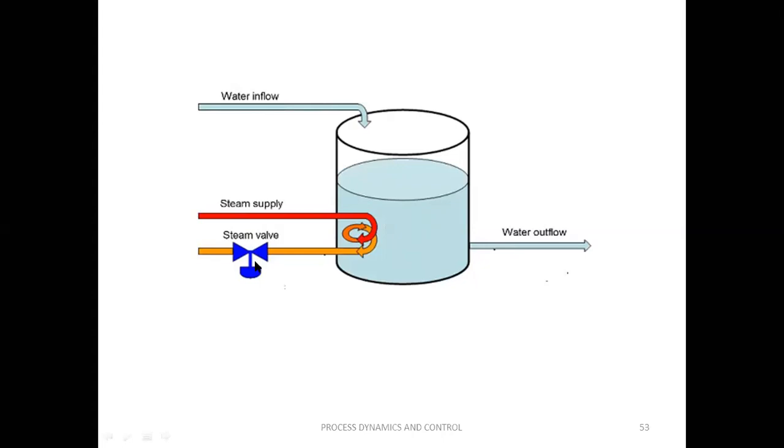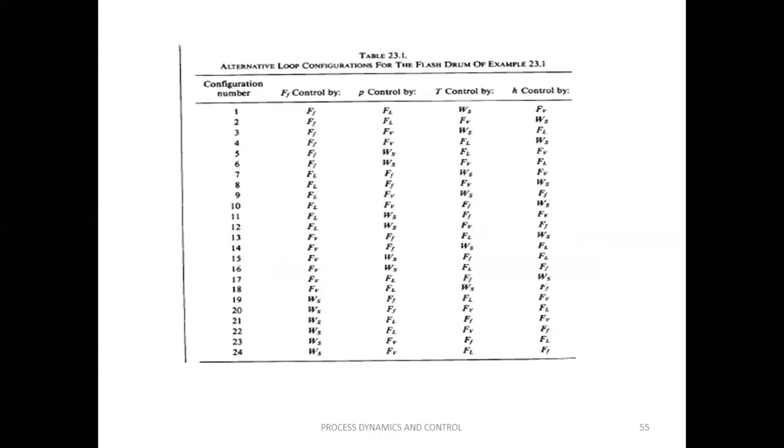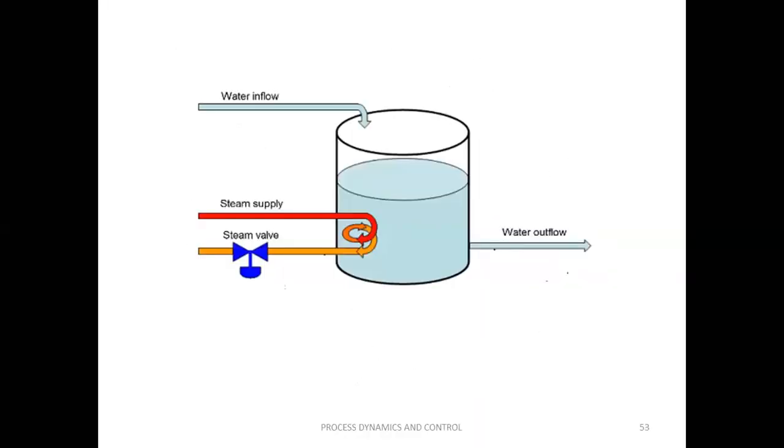The second one may be that the level of the tank is controlled by varying the steam flow, and the temperature of the liquid is controlled by varying the inflow. So these are two possible control configurations, out of which we have to select the best one. How do we decide? We select the manipulated variable that has a direct and very fast effect on the control variable.